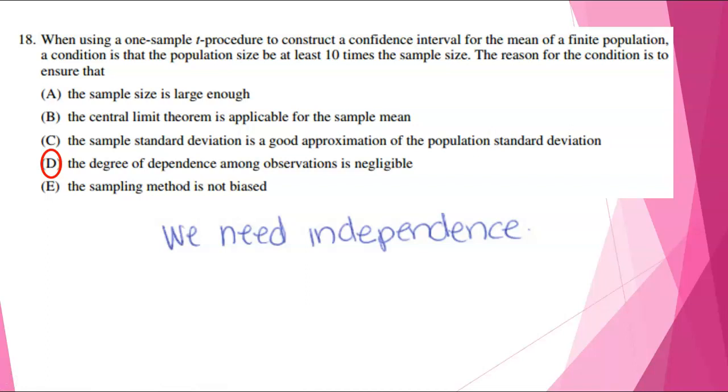All right, and that's why D is the correct answer. The degree of dependence among observations is negligible. All right, the sampling method is not biased. The 10% condition has nothing to do with bias.